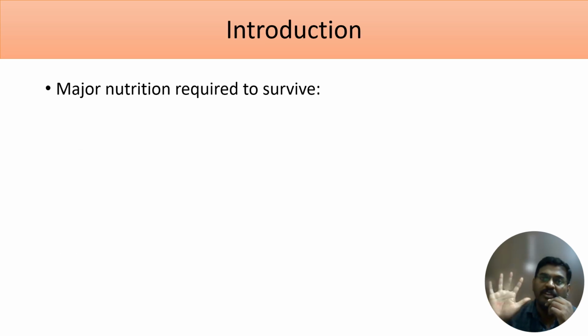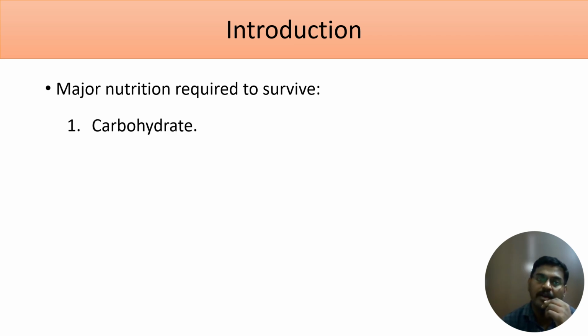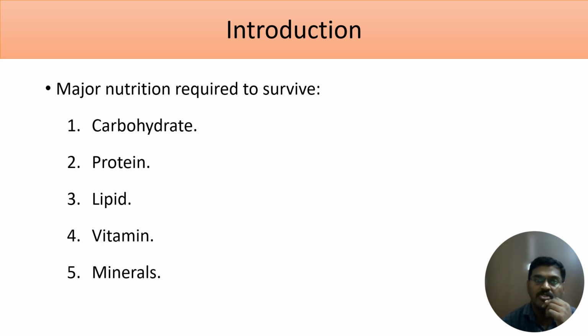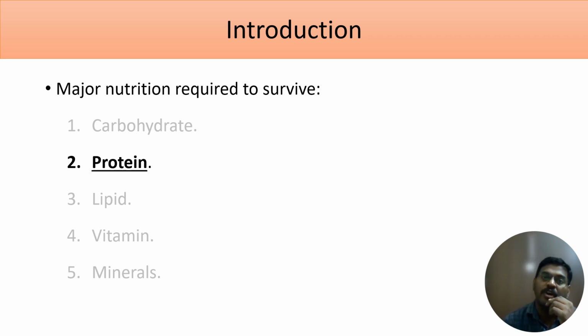There are totally 5 nutrients which are required for our survival. So what are those 5 nutrients? Carbohydrate, protein, lipid, vitamins and minerals. Let's repeat: carbohydrate, protein, lipid, vitamins and minerals. Out of this, one of the important nutrients is protein. Protein is required for all the functions which occur in our body.